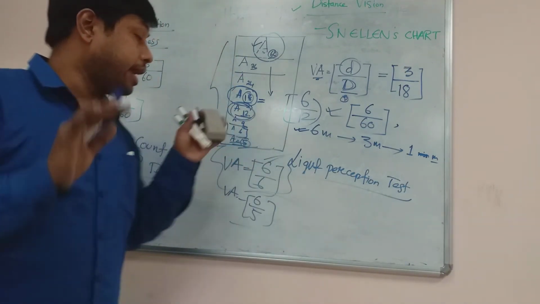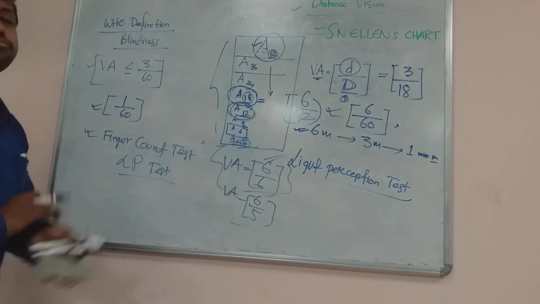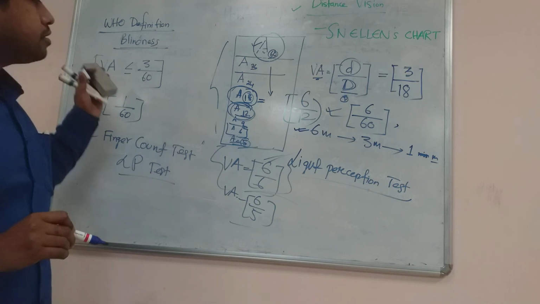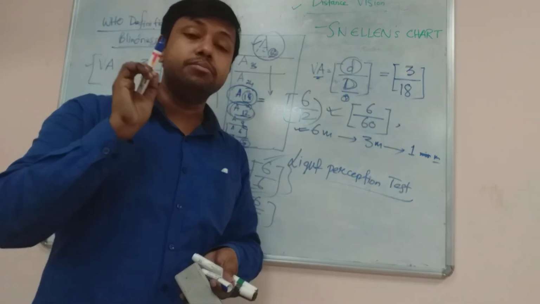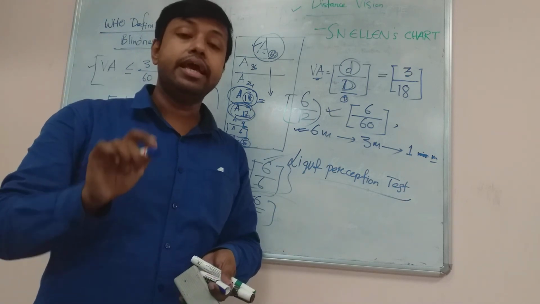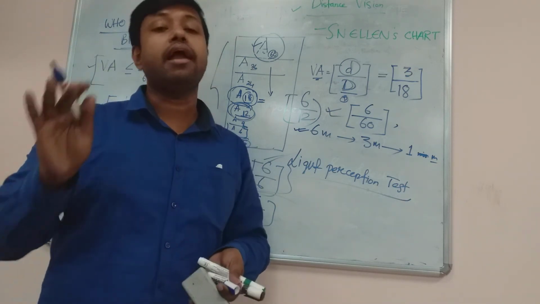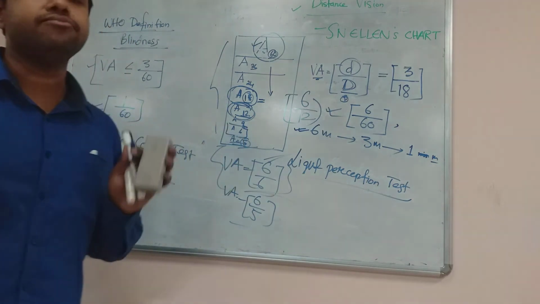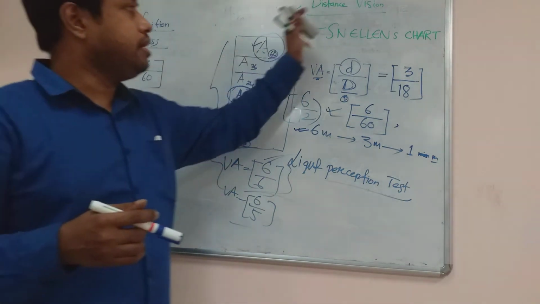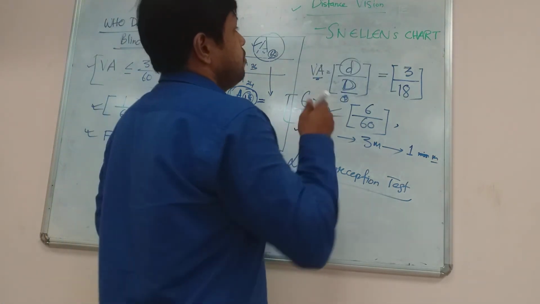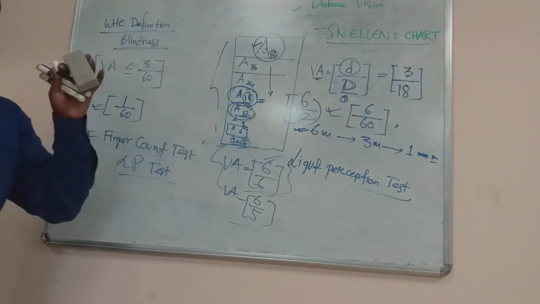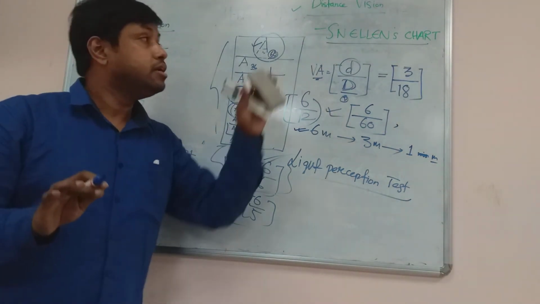Again I am telling you one very important thing for applied aspects: you have to know the definition of blindness. Blindness means if the visual acuity of a particular eye is less than 3/60, then the person is called blind in that particular eye. That is the World Health Organization definition of blindness. Here we finish the work of Snellen's chart, which helps in the measurement of visual acuity for distance vision.